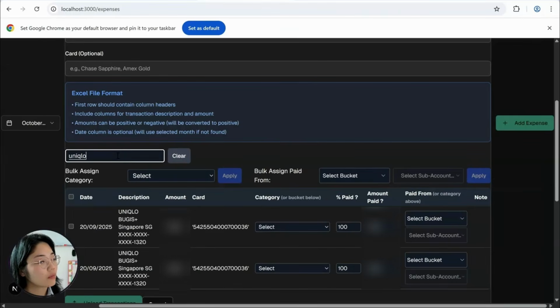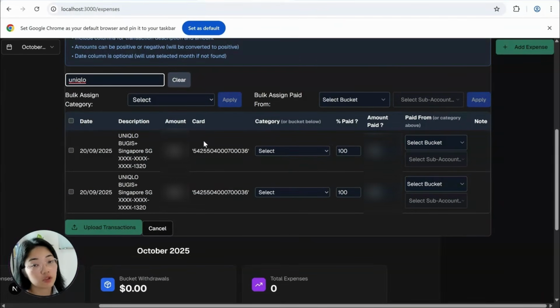For example, Uniqlo shopping. Depending on the day, sometimes it's my expense because I purchase something, sometimes it's his expense. We don't know why we buy Uniqlo, because it's a different reason for different months. So we didn't auto categorize it. But for example, this month we have 2 transactions in Uniqlo.